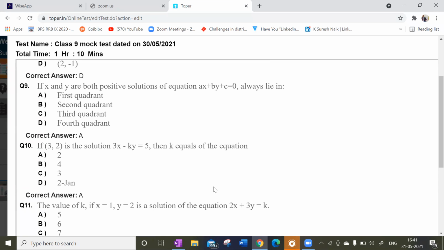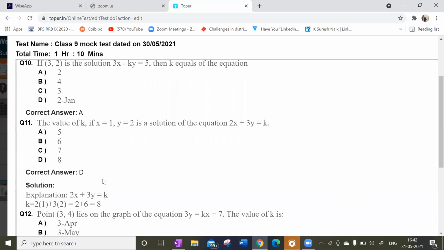Very simple. Substitute: 9 minus 2k, so k is 2. Option 2 is correct. Option D, they have given minus 2, but they were supposed to give 2, so there is a printing mistake over there. However, option 2 is correct.